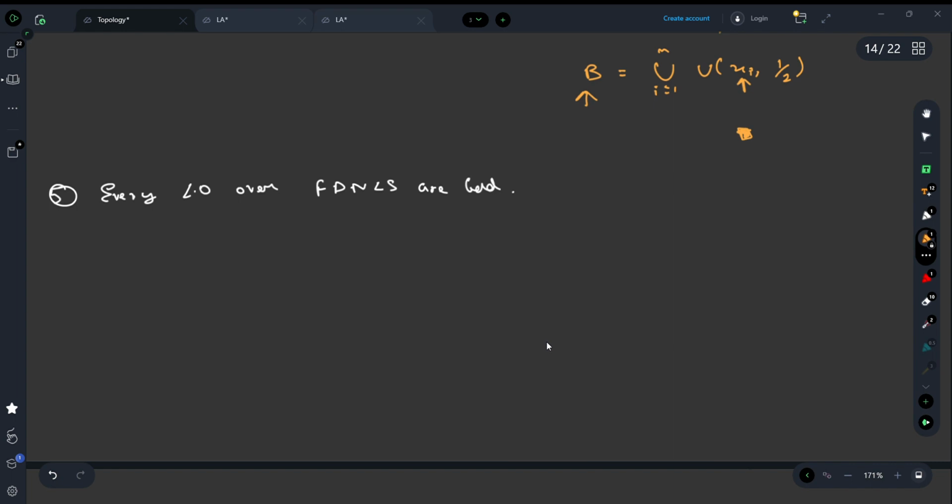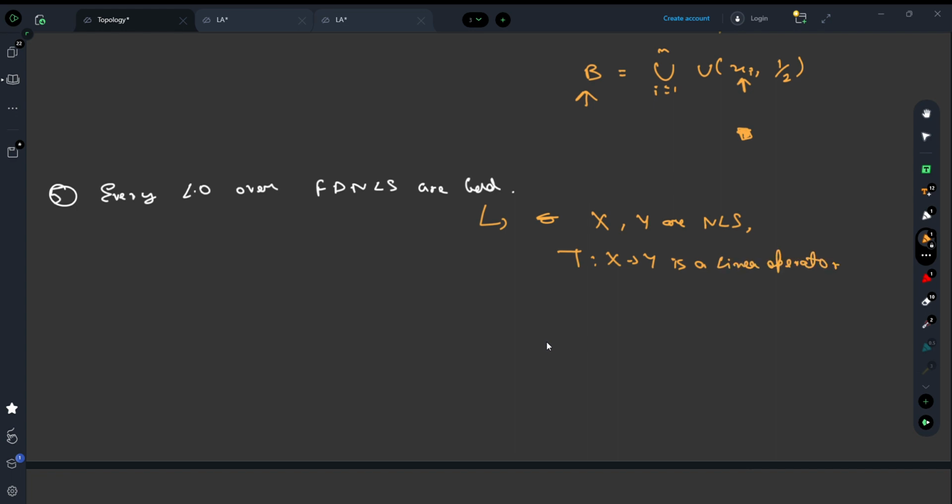So what is a linear operator over normed linear spaces? It's basically a linear transformation, nothing else. It's simply a linear transformation where boundedness typically means, let me just clarify it. Suppose X and Y are normed linear spaces. Then T from X to Y is a linear operator if it's a linear transformation, as X and Y being vector spaces.